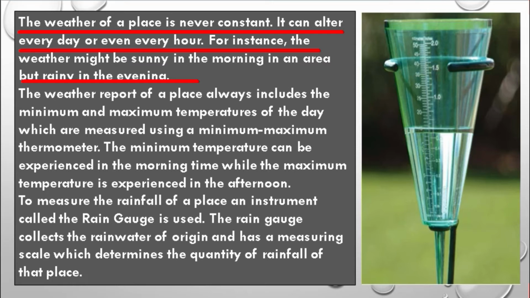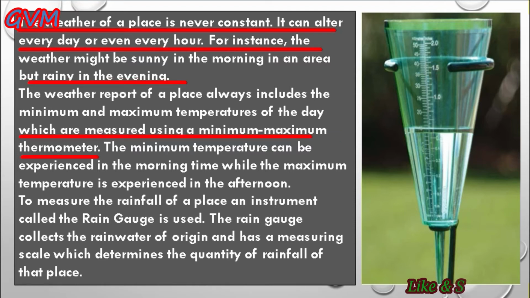And students, the weather of a place is always measured by using a device called a minimum and maximum thermometer. And students, this minimum and maximum thermometer records the minimum and maximum temperature of a particular place. And students, as you all know, the minimum temperature of a particular place is experienced in the morning time while the maximum temperature of a place is reached in the afternoon.